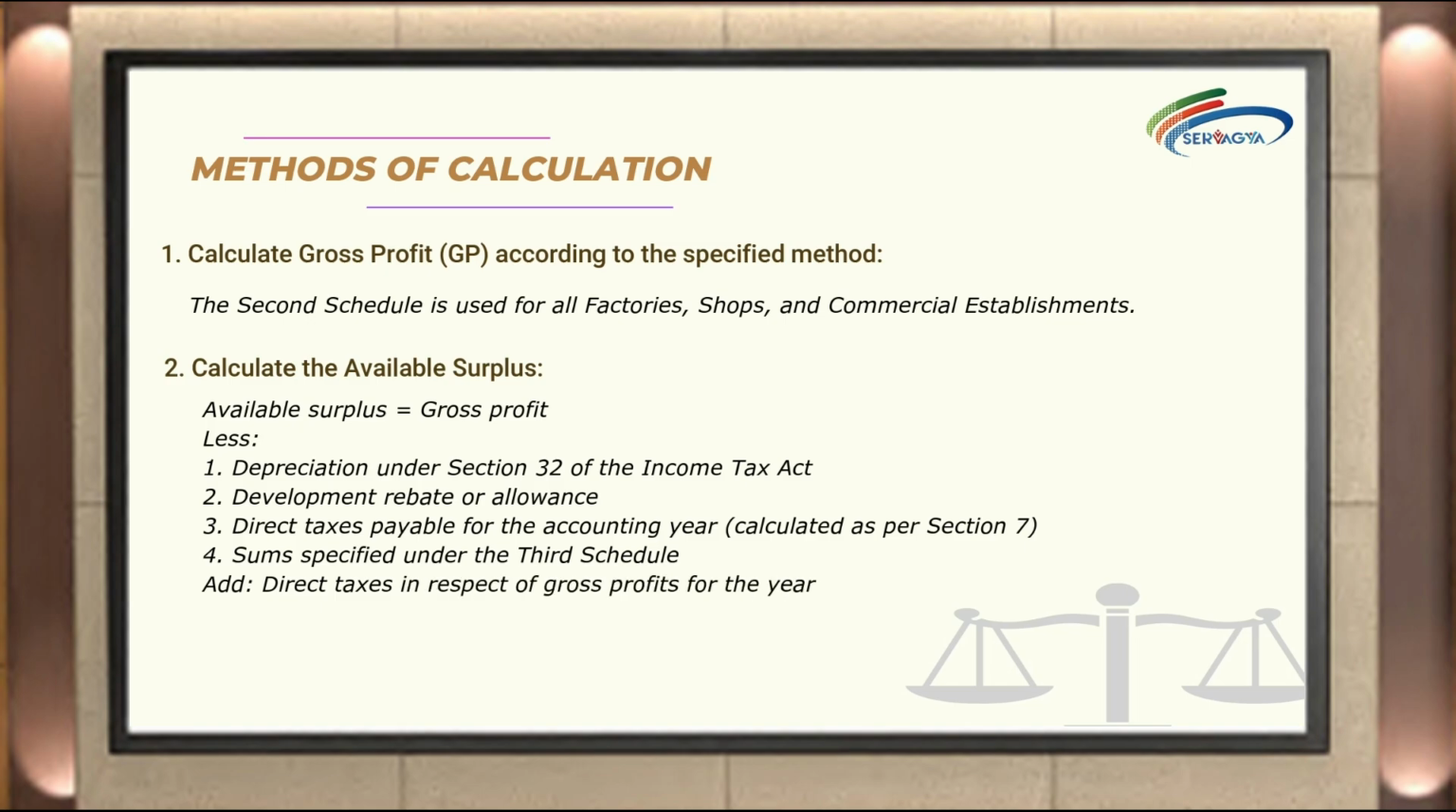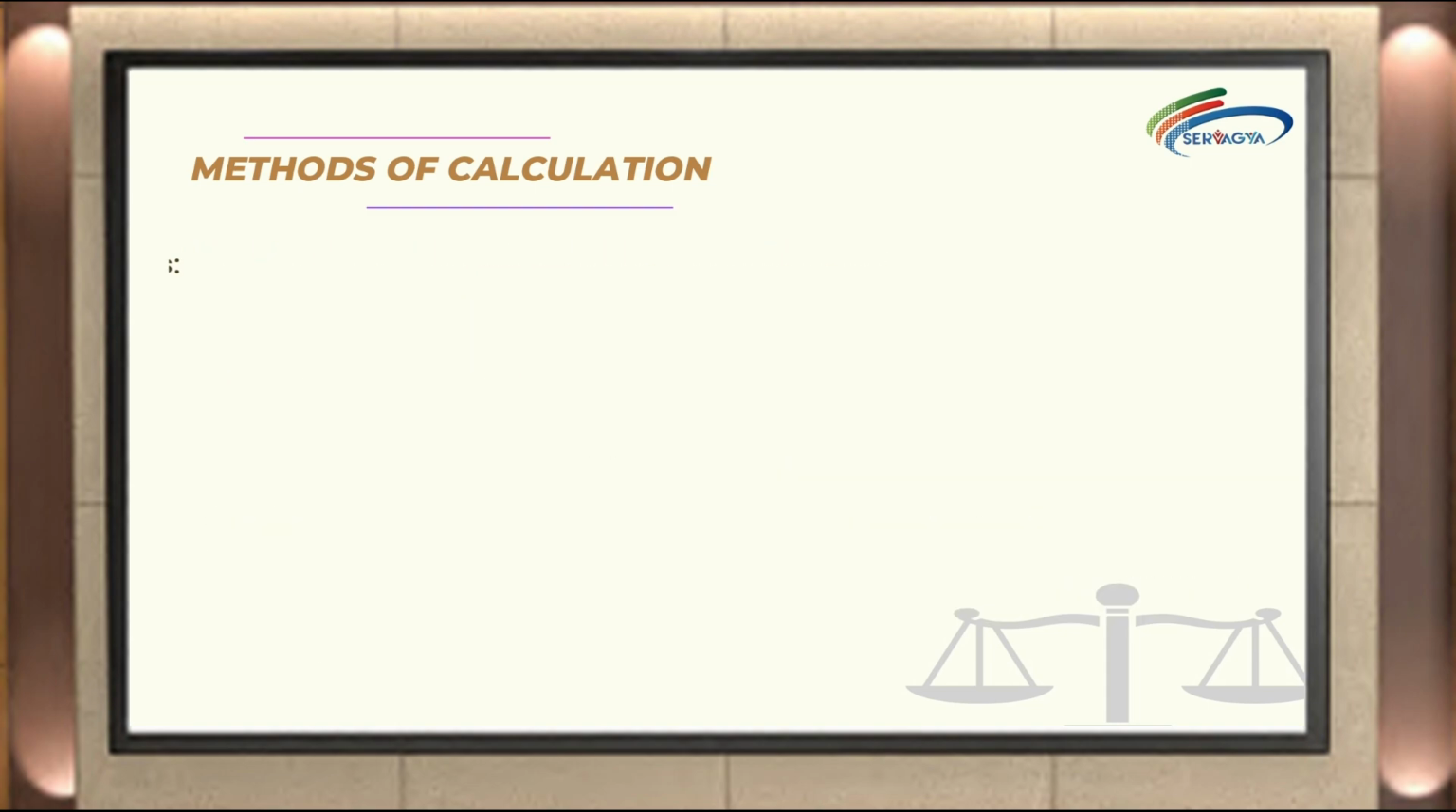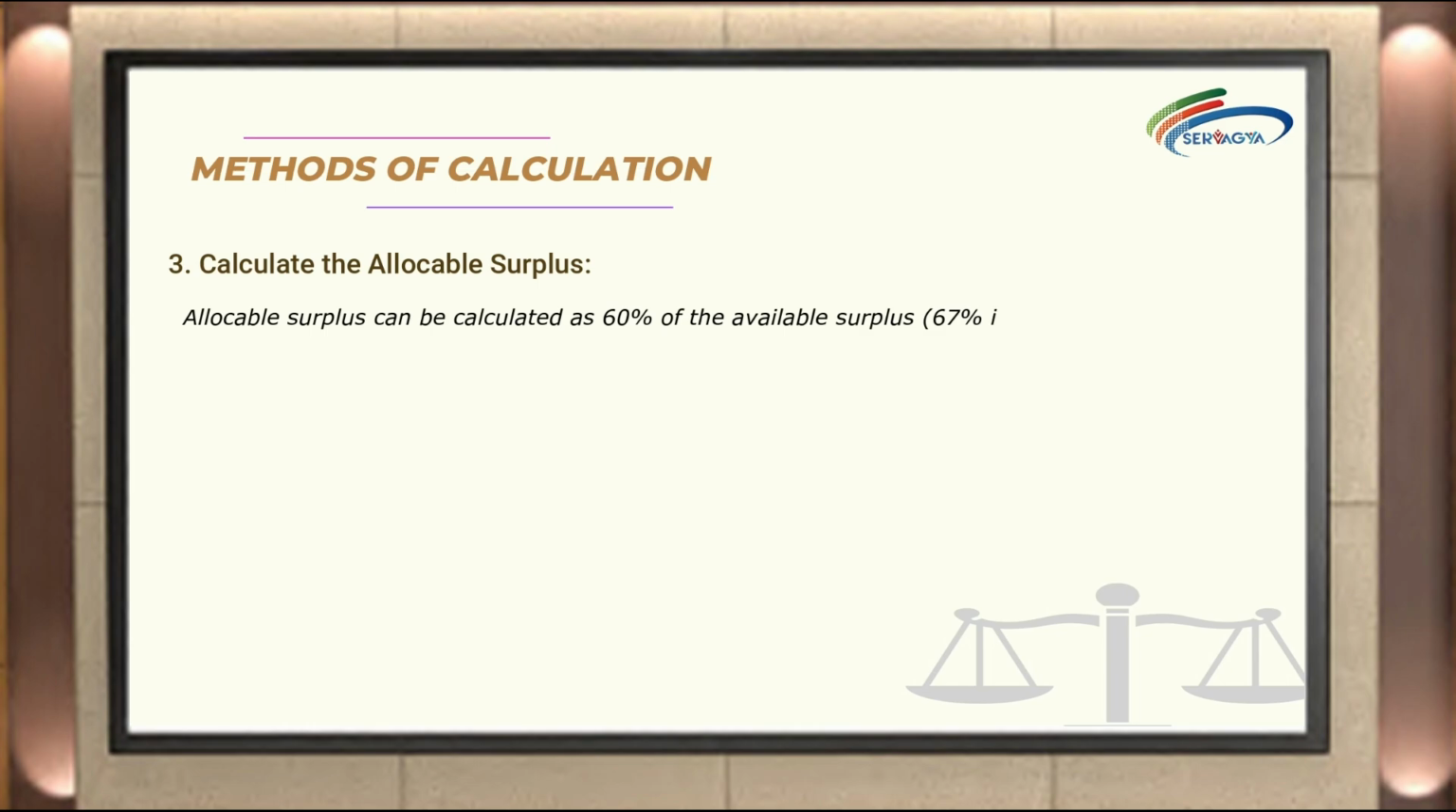Add direct taxes in respect of gross profits for the year immediately preceding the accounting year. Direct tax in respect of such gross profits as reduced by the amount of bonus for the immediately preceding accounting year. Calculate the allocable surplus. Allocable surplus can be calculated as 60% of the available surplus, 67% in the case of a foreign company. Make adjustments for set-on and set-off.